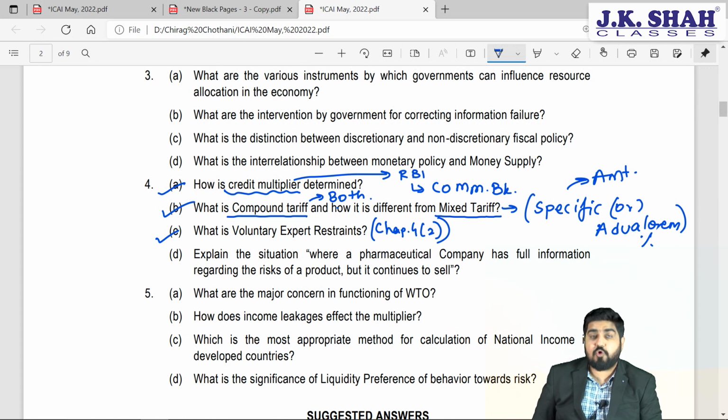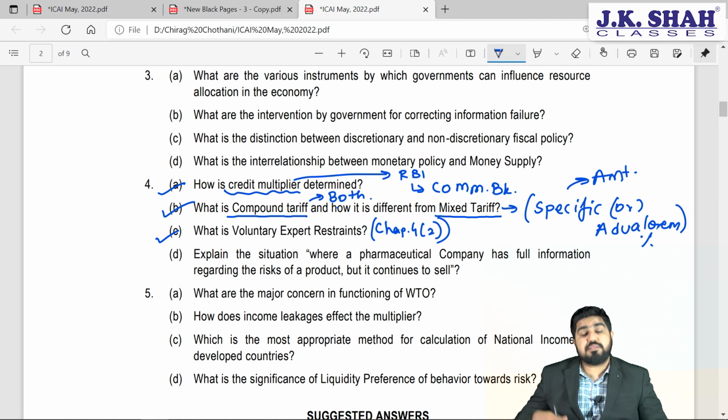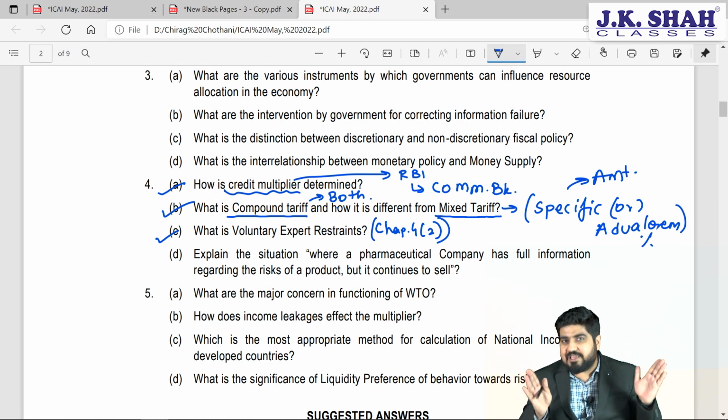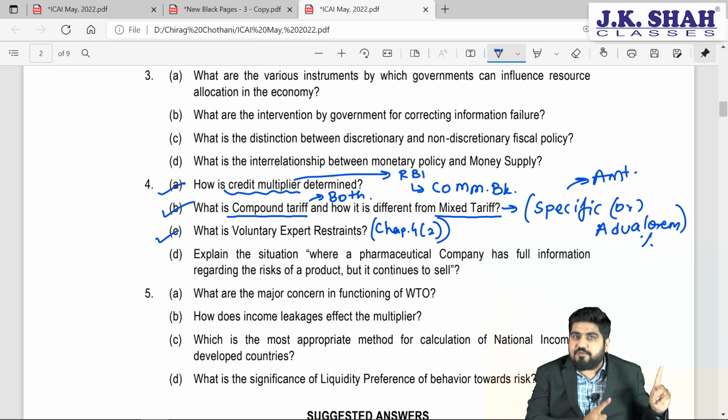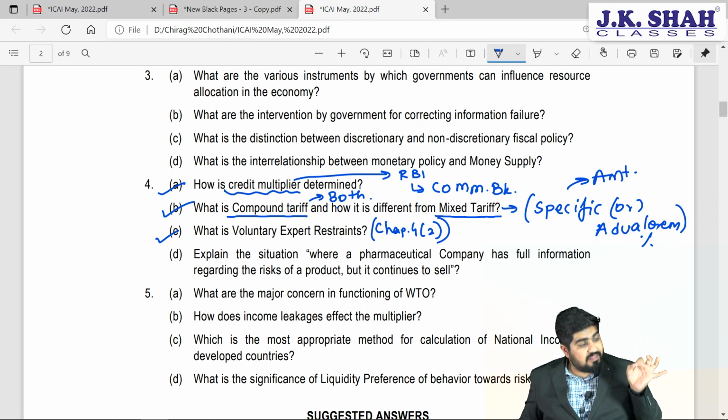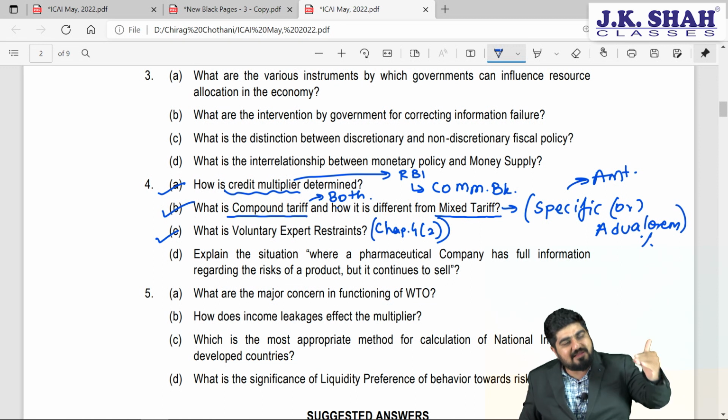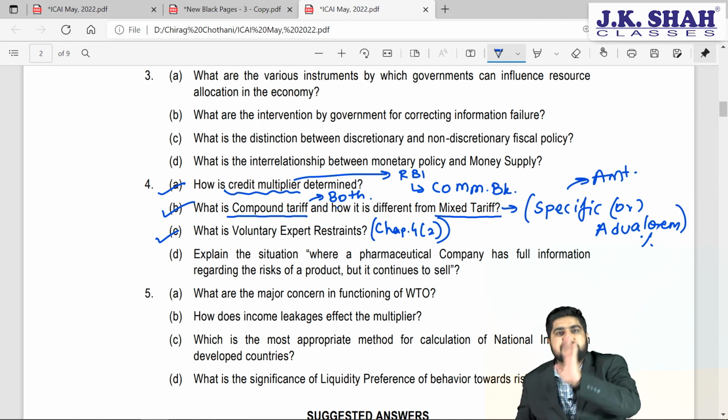However, not necessarily every time the government will impose the restrictions. The exporters voluntarily, I repeat, voluntarily might reduce their level of exports. So when exporters voluntarily reduce the level of exports, it will be called as voluntary export restraint.